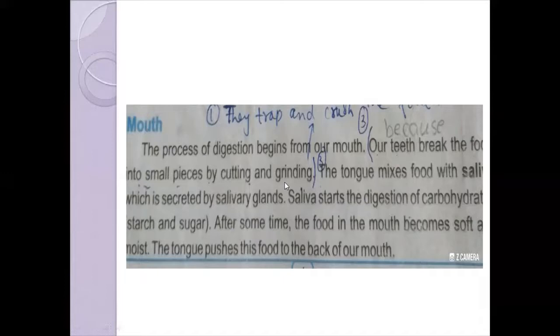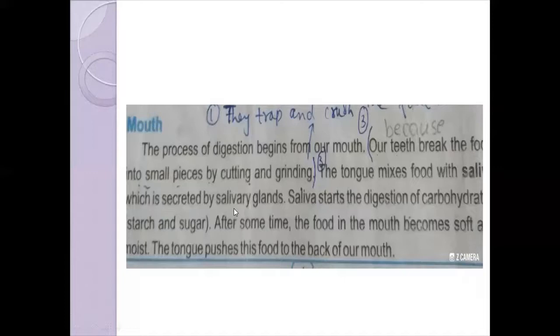What is the function of the tongue? The tongue mixes the food with saliva. From where does the saliva come in the mouth? It is secreted by the salivary glands. Three types of salivary glands are present in our mouth. The first type is called the sublingual gland. Sub means below and lingual means tongue. The second type of salivary glands is called the submandibular. Sub means below and mandibular the jawline. They are present below the jawline. The third type of salivary glands is called the parotid gland. Parotid glands are present near the ear.